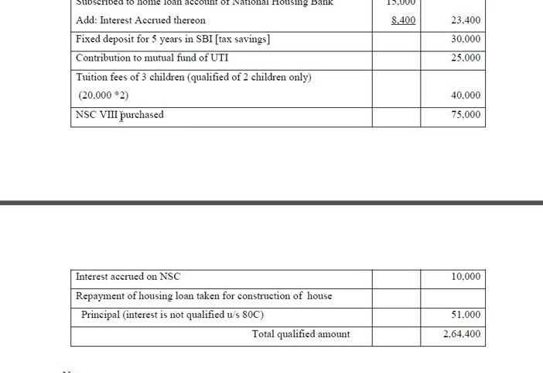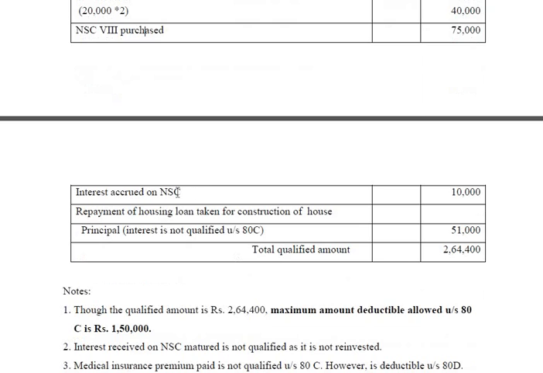Then NSC 8th issue, this is allowed. But interest accrued on that, that's also allowed. But interest received on maturity of the NSC, that's not allowed because that's not going to be reinvested. I already explained that.